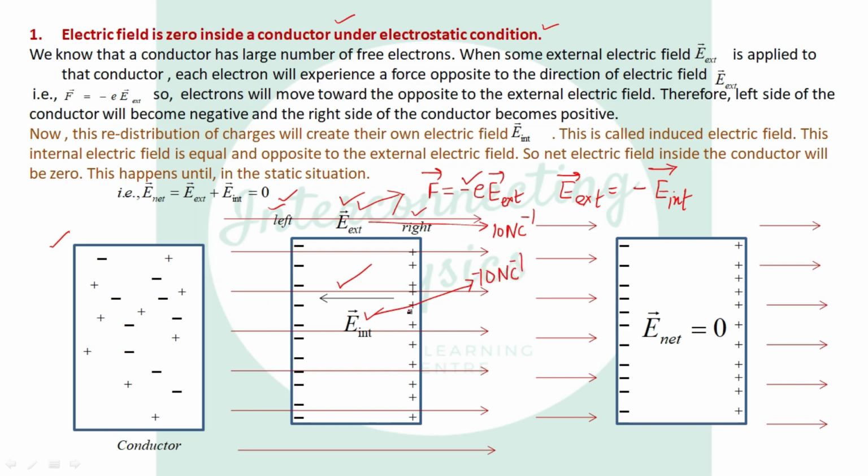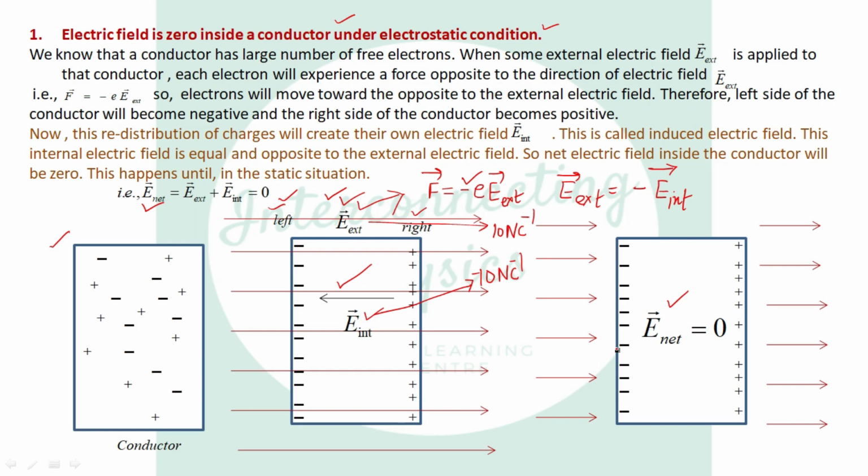That is the electrostatic condition, and at that stage the net electric field inside the conductor will be zero, because the external and internal electric fields are equal and opposite, and the diagram will be like this. If the net electric field inside the conductor is zero, it means electric field lines cannot pass through the conductor. So electric field lines are like here.